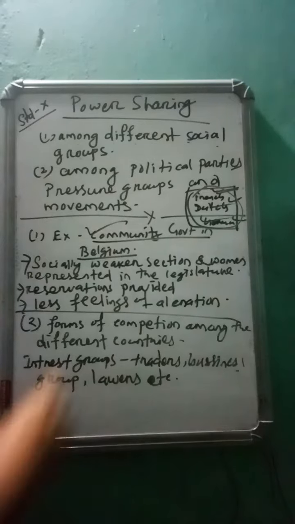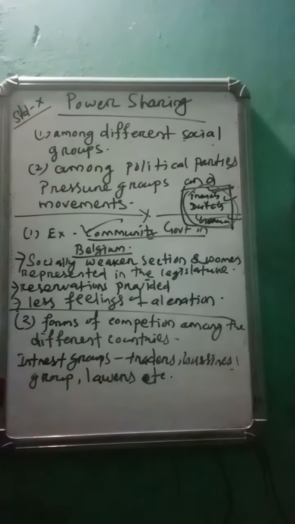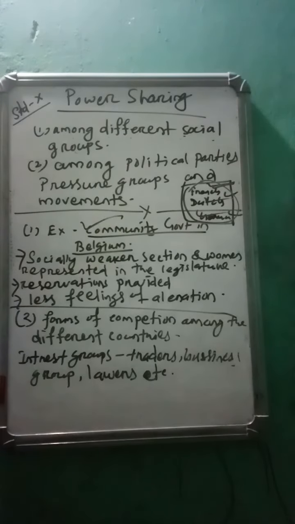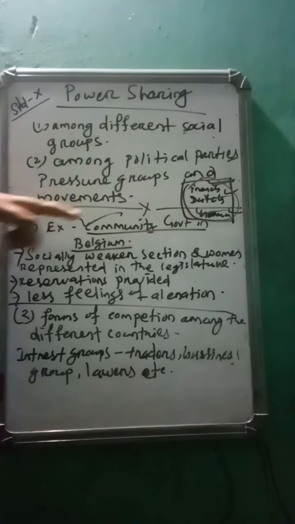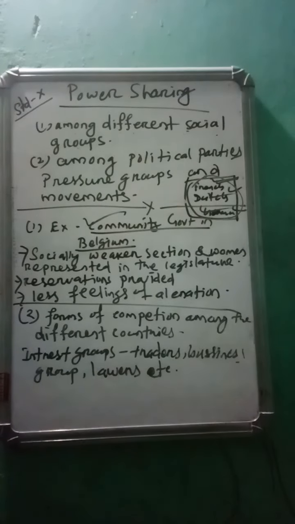So why is power shared among the different social groups? To avoid social conflict in future. To avoid social conflict in future, they divided the power equally among the different social groups. This is what we have read in the Belgium case.